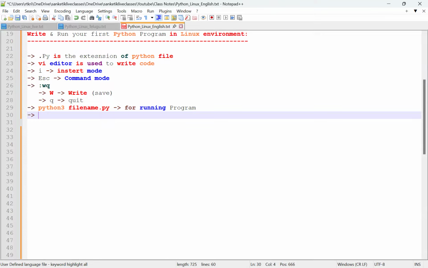Finally, what we understood? Python executes logic and Linux executes Python.